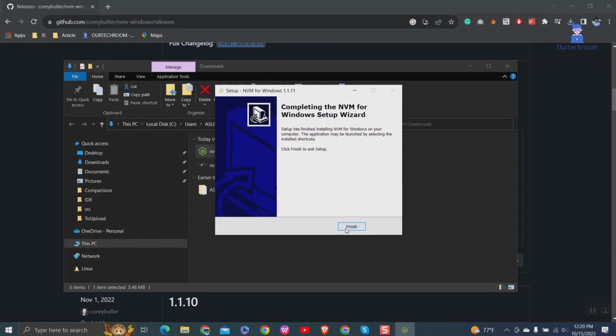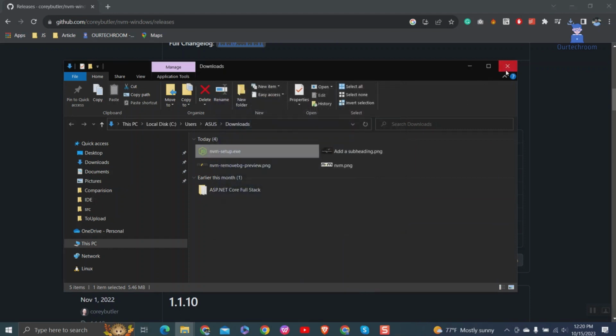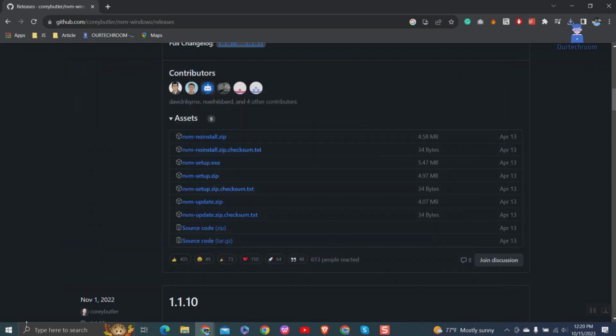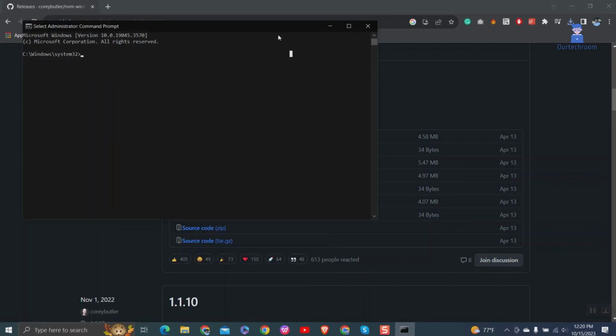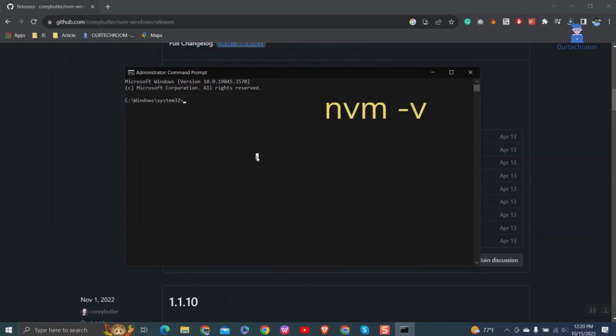Then open a command prompt as administrator. Type nvm -v and press enter. It shows the version of NVM installed. But you can see none of the Node versions are installed, so let's install them.